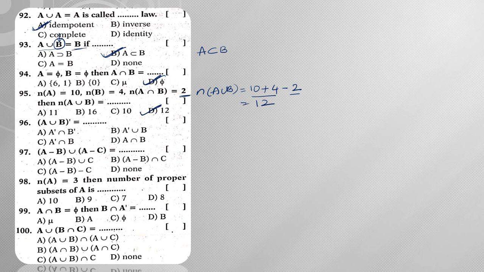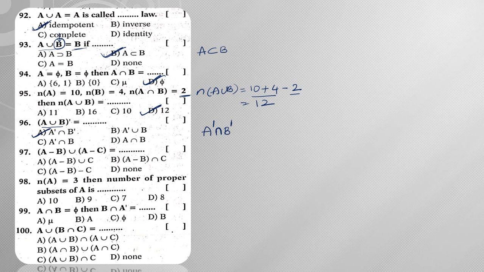Next, A union B whole complement. So this is De Morgan's law. Whenever you have A union B whole complement, this can be written as A complement, where the union is changed to intersection, and B is changed to B complement. So A complement intersection B complement. The same way here, the only thing is you will have a change of union to intersection, and intersection to union.